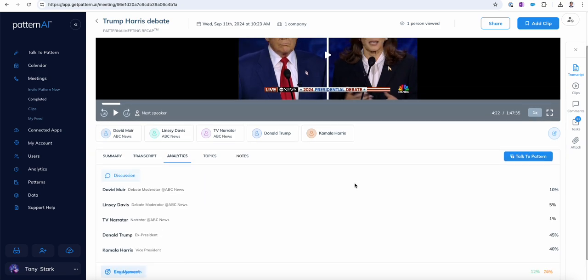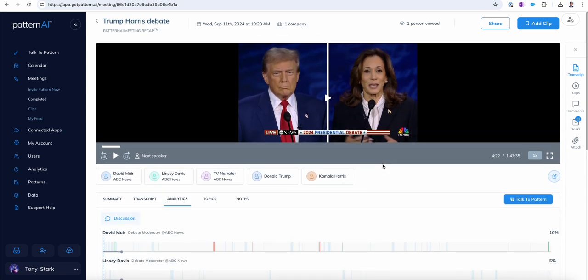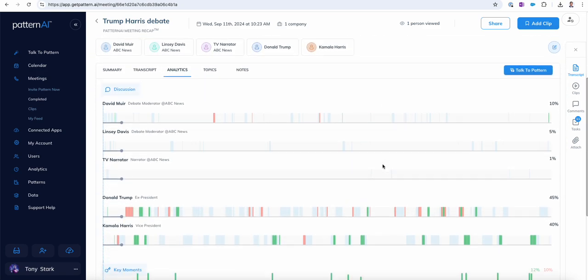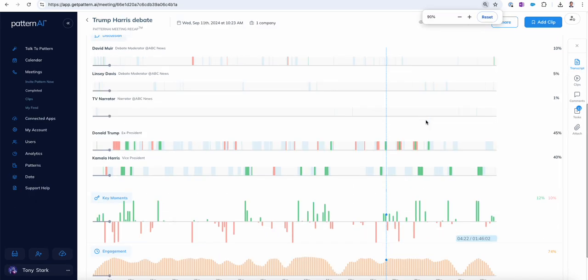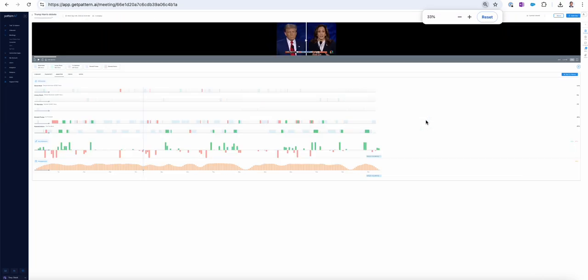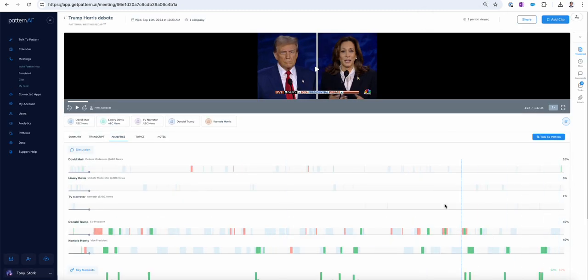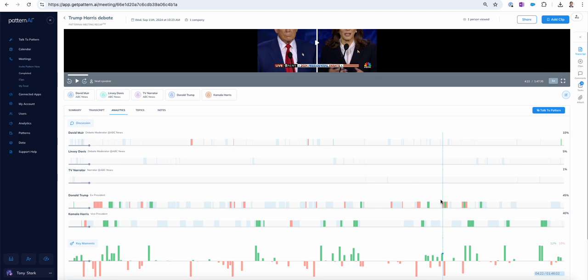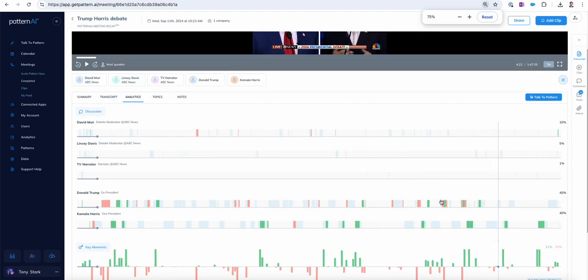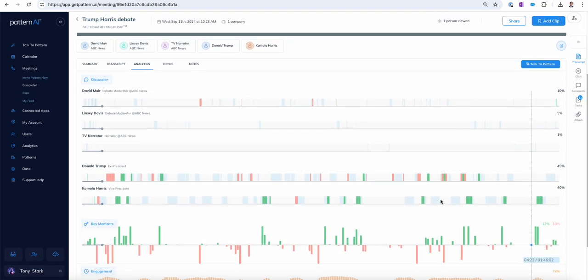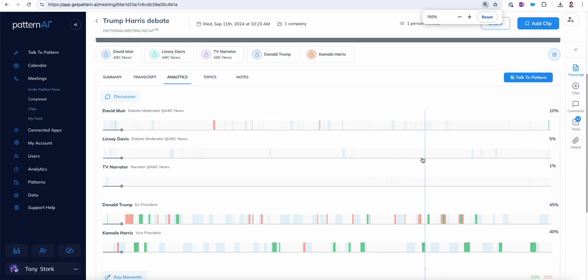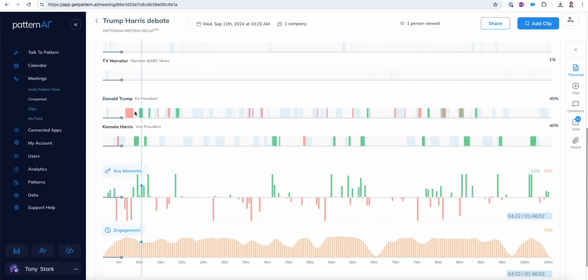Let's take a look at the analytics here because this gets kind of interesting. First of all, we have the sentiment scores for the two different speakers. Let's zoom in just a little bit here to make it a little bit smaller. We can start to see the moments of sentiment for, let's say, Trump versus Kamala Harris here. Pattern will show you the different moments, who spoke when, and what the sentiment was at that moment.